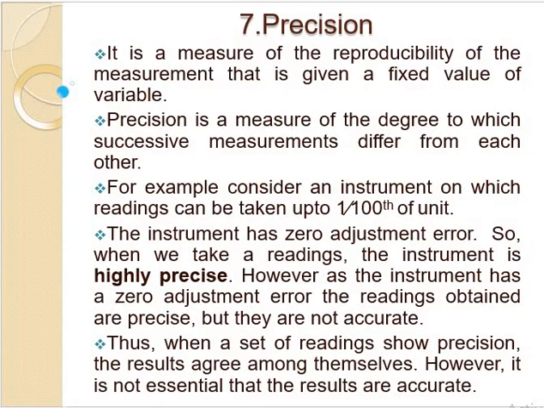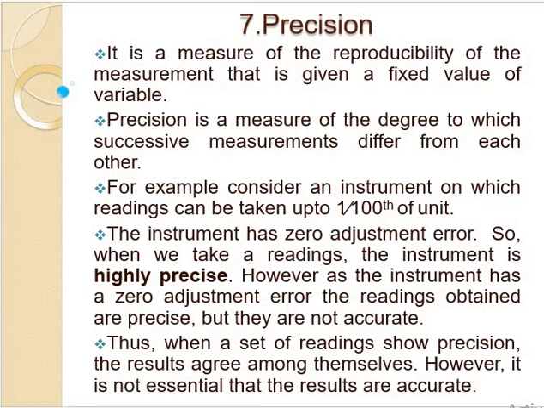Precision we use very widely in the manufacturing process also. Precision is very important. If the precision is not there, whatever the job or workpiece is, we cannot use it in machines. Precision is the measure of reproducibility of the measurement, given a fixed value of the variable. Suppose we give one fixed value, 20 microns. Then the same 20 microns we have to reproduce. Otherwise that is not called precision.